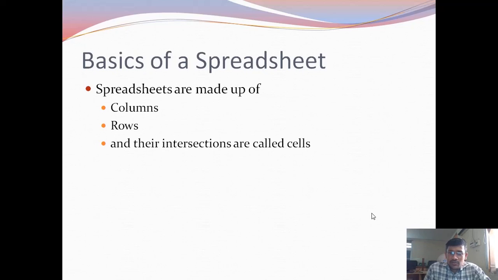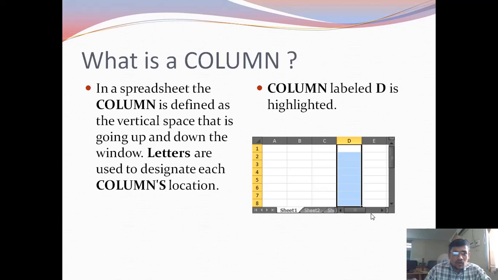The basics of spreadsheet. A spreadsheet is made up of columns and rows, and their intersections are called cells. Just now we discussed that. What is a column?